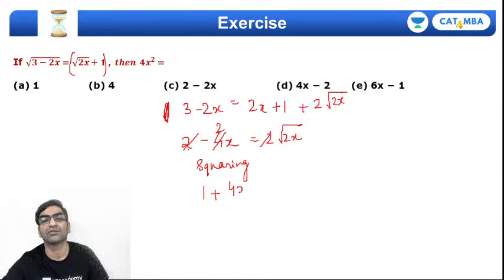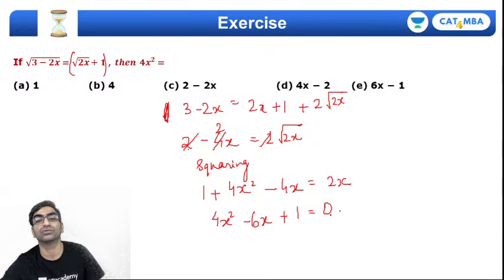1 plus 4x square minus 2 into 1 into 2x, that's minus 4x, and this will become, squaring, it will become 2x, right? So what does it give me? 4x square minus 6x plus 1 equals 0.